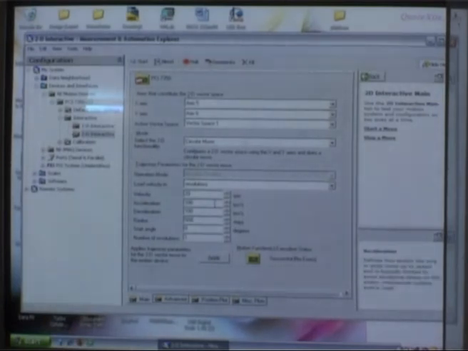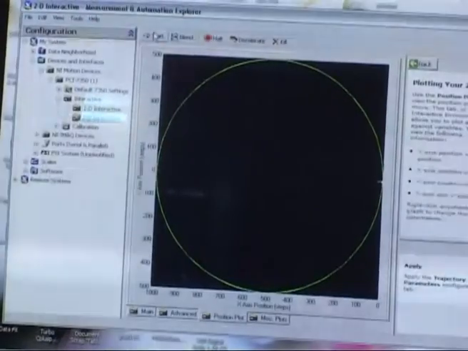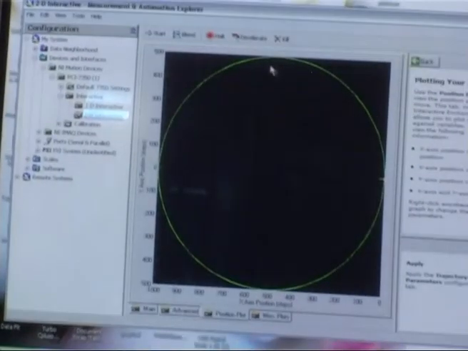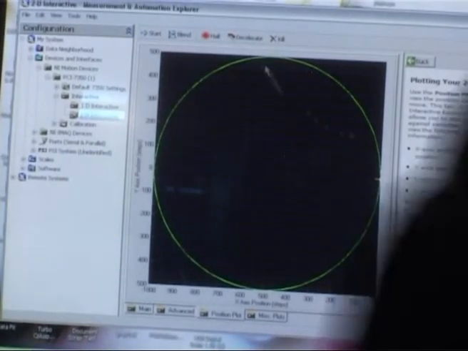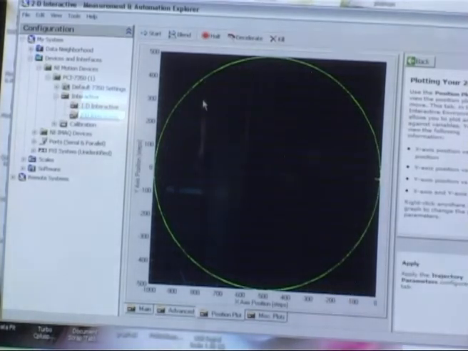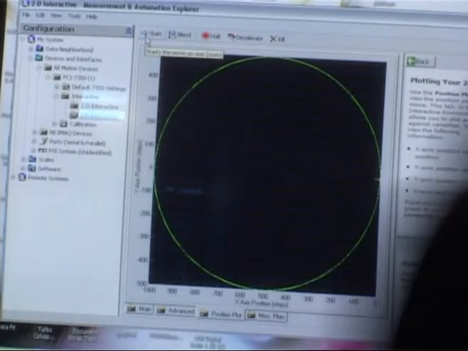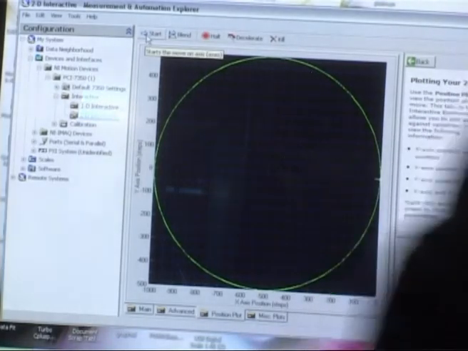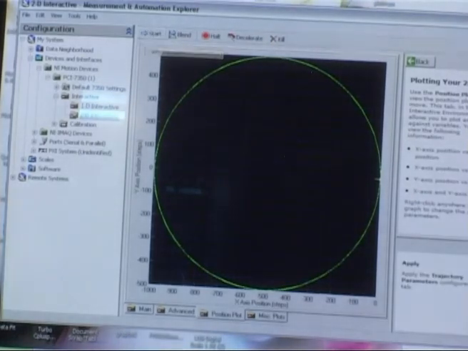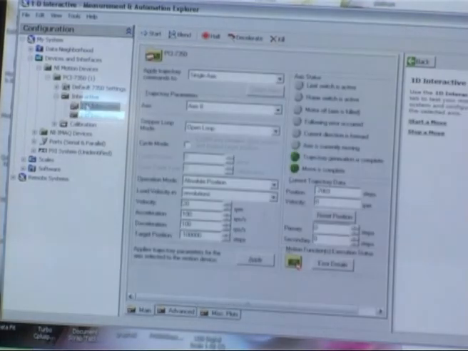I will show you how the control station gives me the contouring possibility. I am starting the motors. Configuration has taken place. This same will be followed in the XY stage, and we can have machining in a circular nature. So this is about the contouring function of the control station. I am going again to 1D interactive mode.